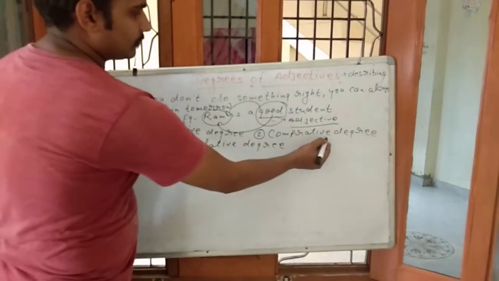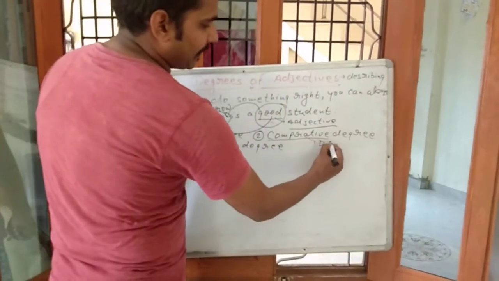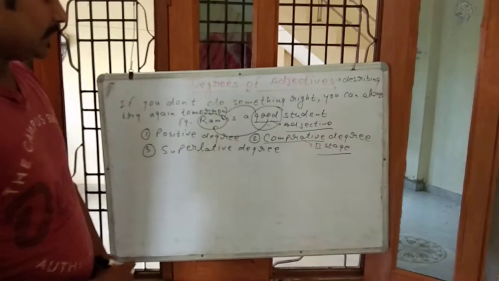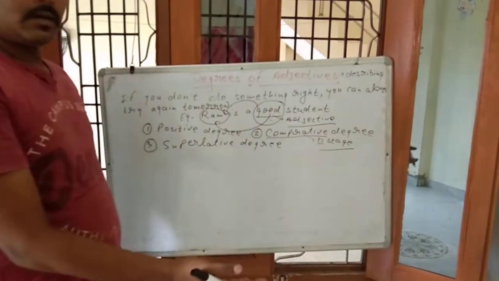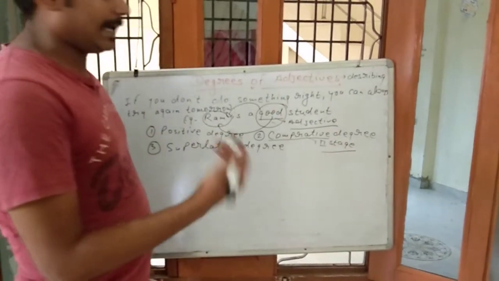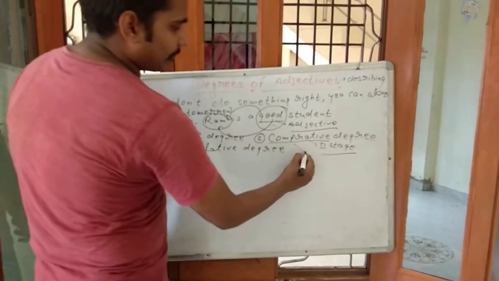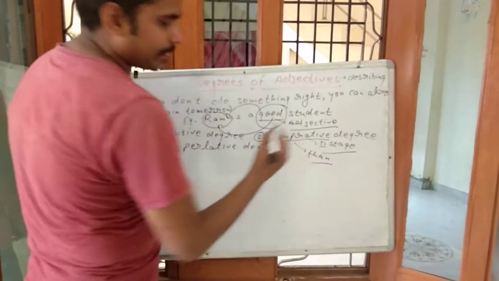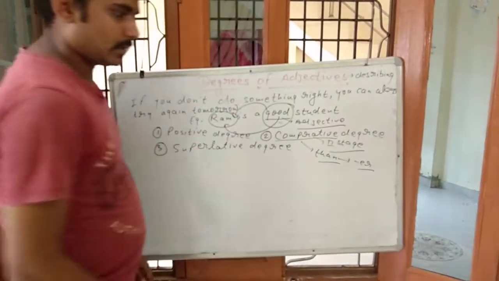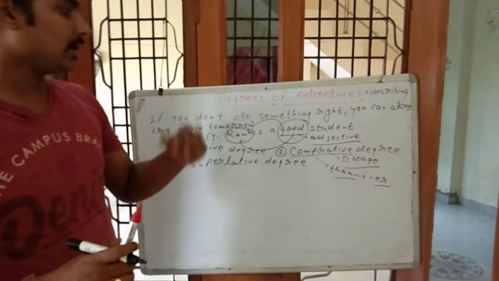Second one is comparative degree. This is the second stage of comparison. Remember, comparative degree means the second stage of comparison. In this degree, we compare a quality or disquality of one person, place, thing or animal to another person, place, thing or animal. We also use the comparison word than in comparative degree. Remember, this is also known as ER form. So what is comparative degree? When we compare between two persons, places, things or animals.